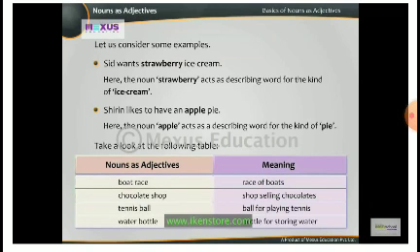Boat race, race of boats. Chocolate shop, shop selling chocolates. Tennis ball, ball for playing tennis. Water bottle, bottle for storing water.